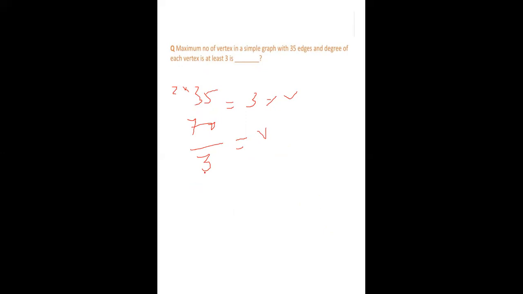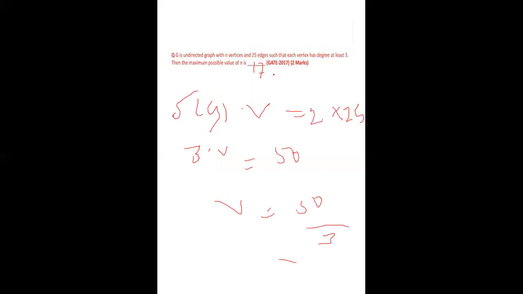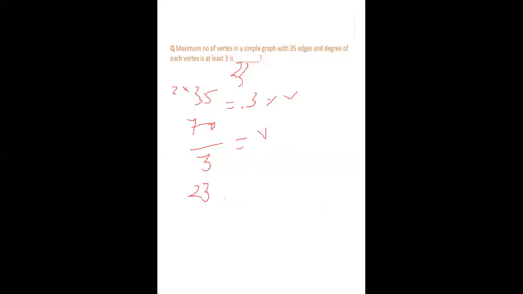How much? 18, 19, 20, 24 into 3 is 72, so it is 23 point something. So the answer must be 23 for at least 3, at most 23. In the last one, again the answer must be 16, not 17. Minimum number of vertices possible in a simple graph if